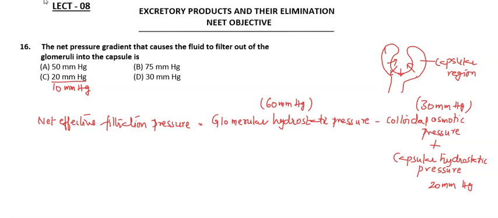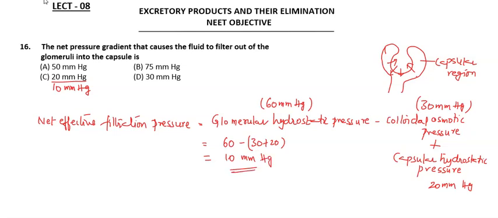So that will be 60 minus 30 plus 20, which gives you a net effective filtration pressure of 20 mm, I'm sorry, 10 mm Hg.